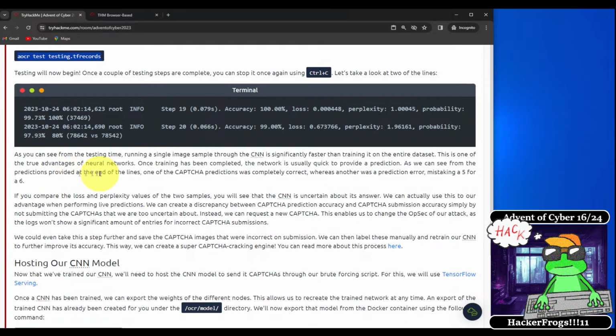As you can see from the testing time, running a single image sample through the CNN is significantly faster than training it on the entire dataset. This is one of the true advantages of neural networks. Once training has been completed, the network is usually quick to provide a prediction. As you can see from the predictions provided by the end of the lines, one of the CAPTCHA predictions was completely correct, whereas another was a prediction error, mistaking a 5 for a 6.